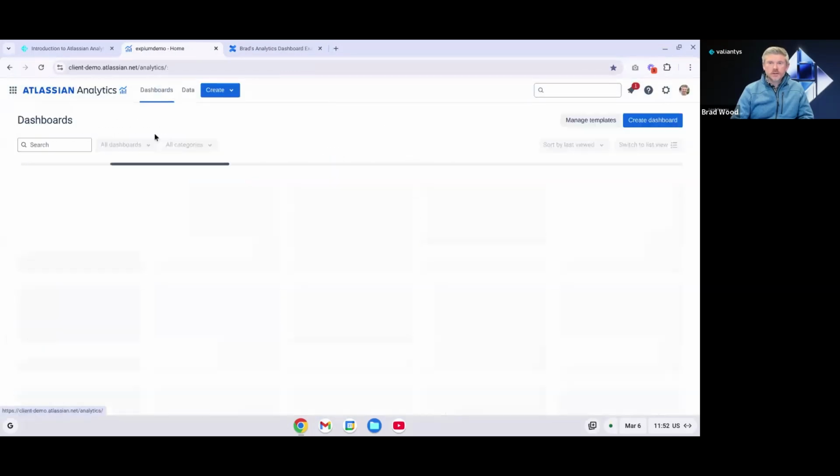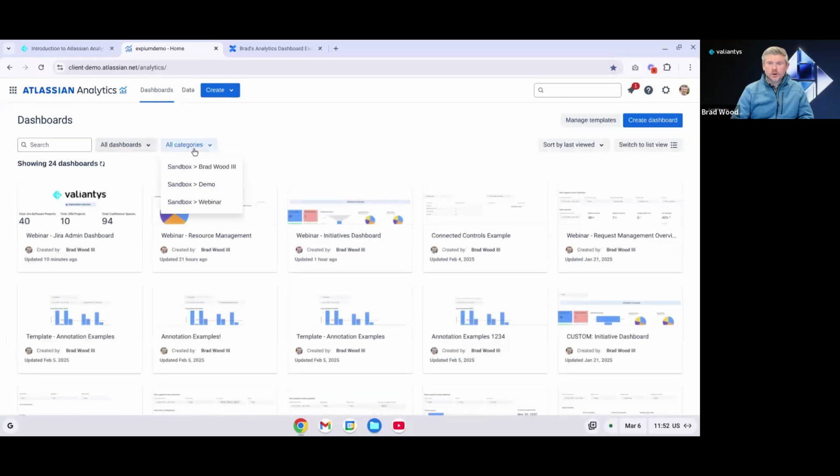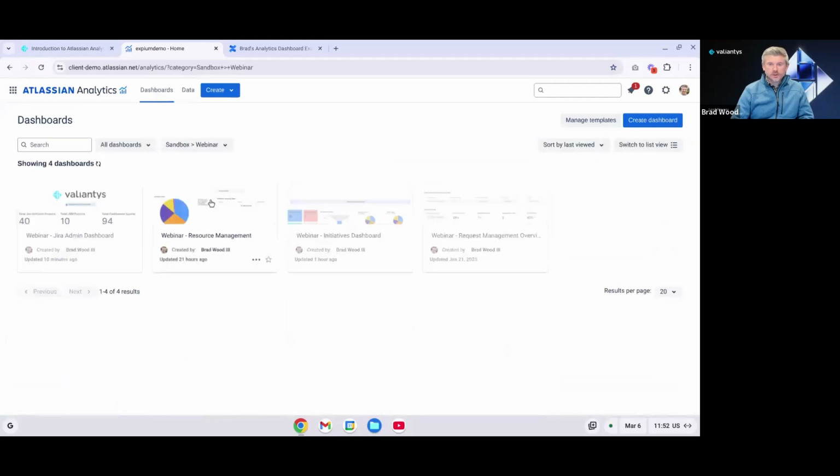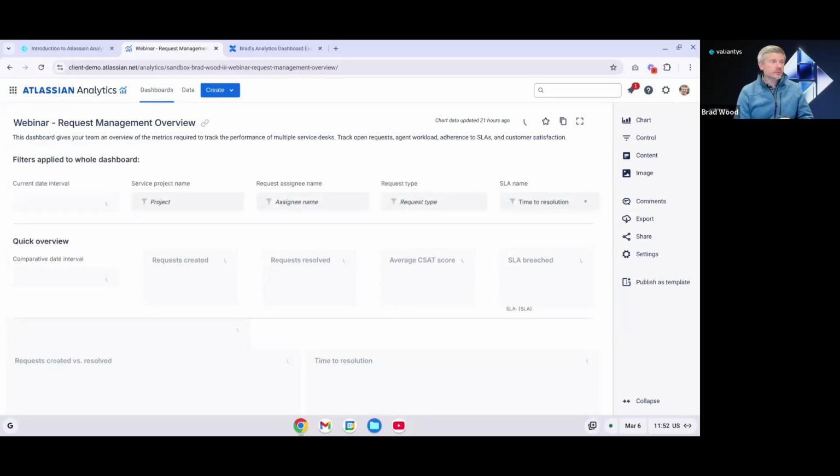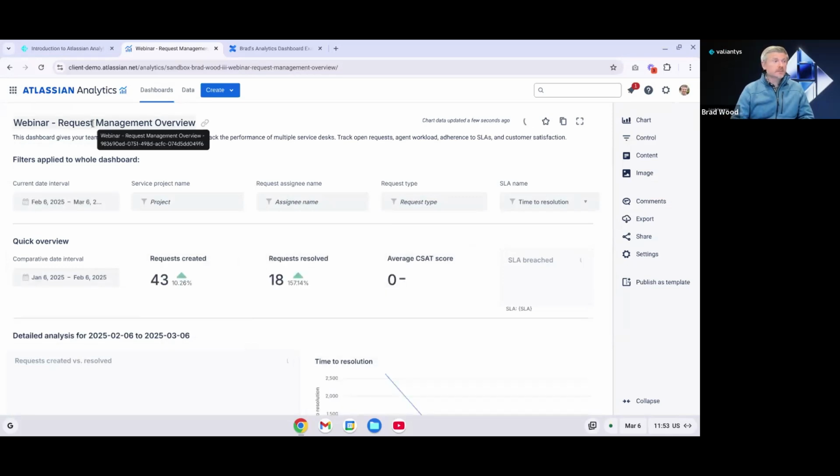We've got a little bit of time left. I'm going to take us to just one more dashboard. All the other dashboards we've looked at were custom built by our team at Valiantys and were built from scratch. This is just a quick example of another dashboard that was built from a template. And this is the Analytics Request Management Overview template.